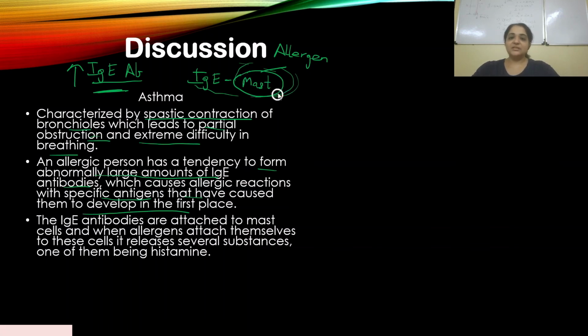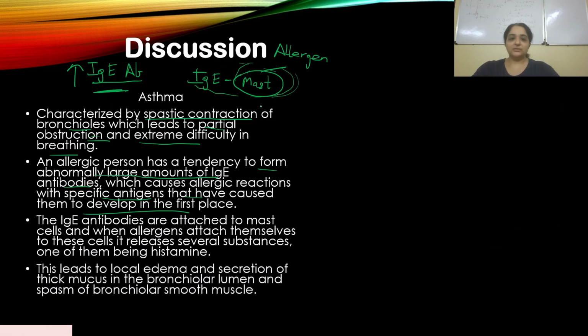What happens is it releases several factors. By several factors, I mean it releases several chemical substances, and one of them is histamine.